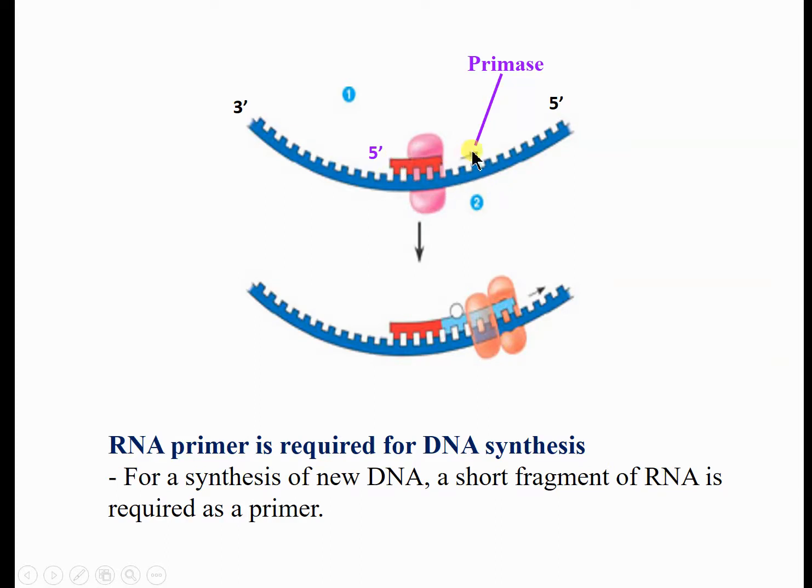After completion, the small stretch of RNA in prokaryotes will be around 50 ribonucleotides. Then this is the DNA polymerase enzyme, which will add deoxyribonucleotides complementary to the parent cell DNA, and the DNA will be popping out into the daughter cell. So RNA primer is required for DNA synthesis. For synthesis of new DNA, a short fragment of RNA is required as a primer.